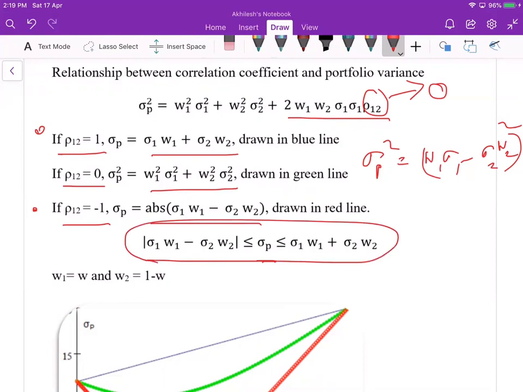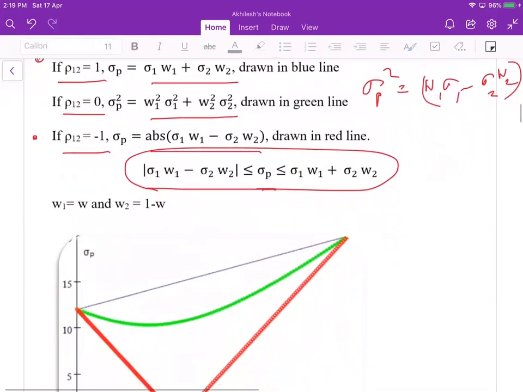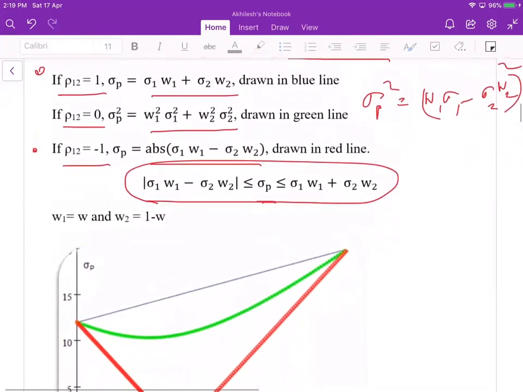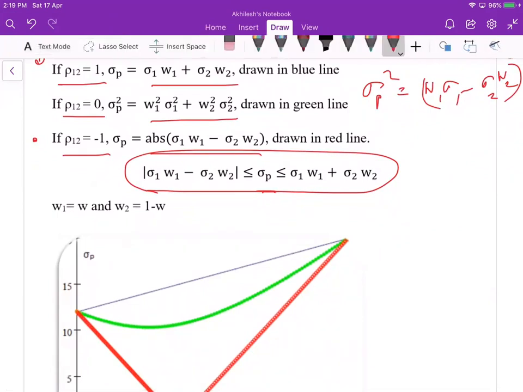Because we have considered the two extreme points of the correlation, now you can draw this as a line. When the correlation between assets is 1, there is a straight line relationship between the standard deviation of the portfolio and the weight of the asset.